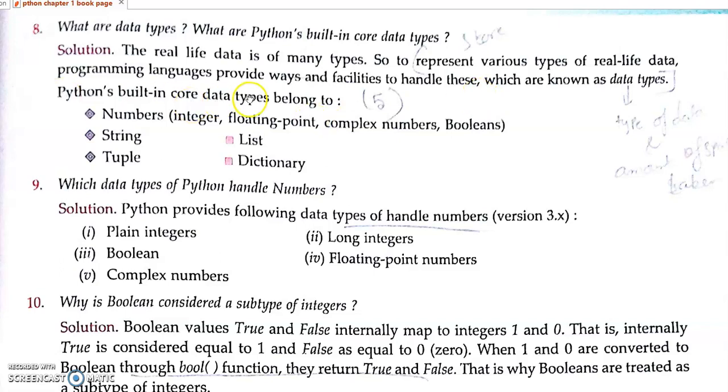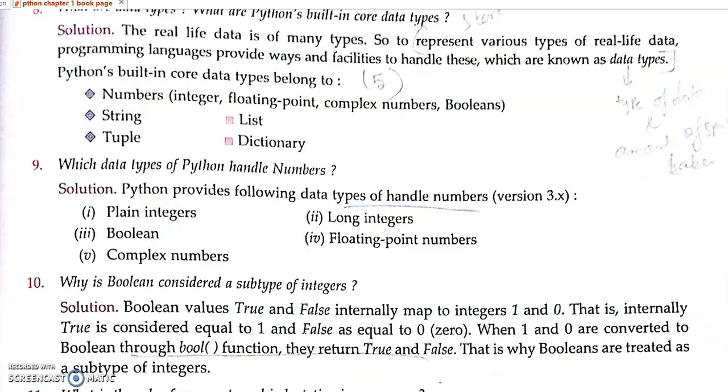So what are the core data types? You already know. Under numbers come integer, boolean, floating, complex number. Under sequences: string, tuple, list. Then under mappings: dictionary; sets are available, and one more is none. Then, what numbers can Python handle? It contains integer, boolean, complex number, floating, long integer.